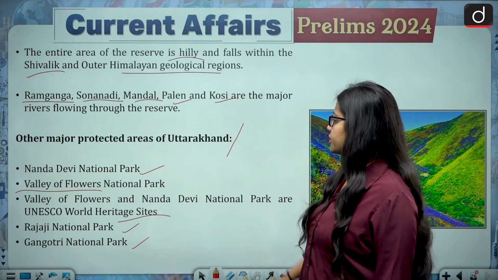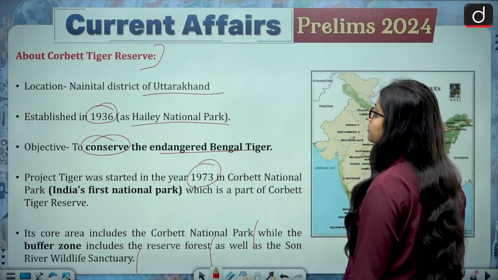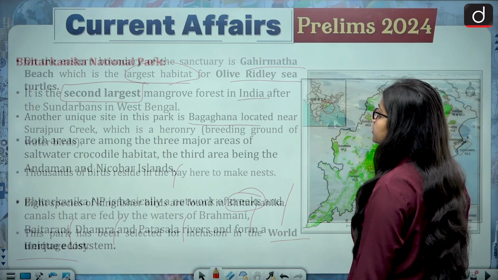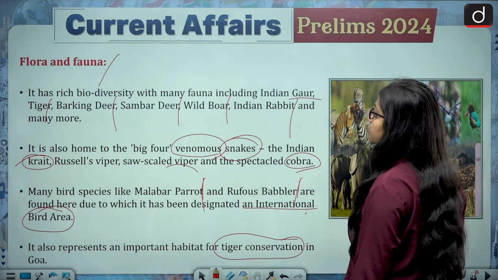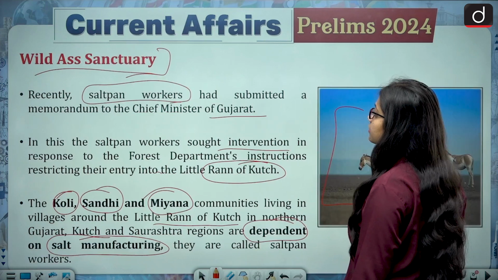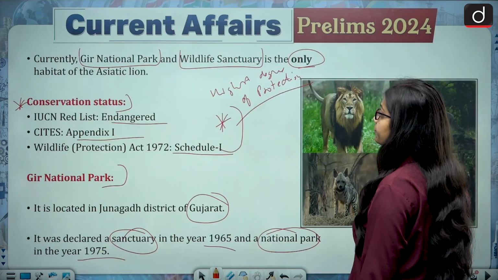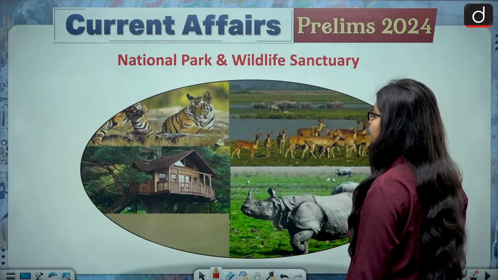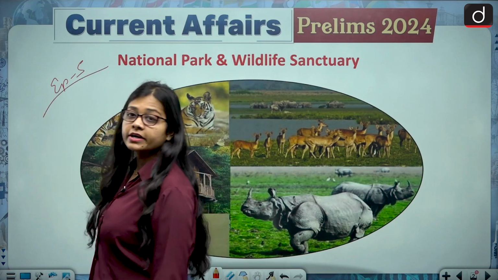So these are the topics which we have discussed in today's video. Let me rewind once again: Corbett Tiger Reserve, then Bhitarkanika National Park, then Madehi Wildlife Sanctuary, then Wild Ass Sanctuary and Wild Donkey Sanctuary also, then Asiatic Lions and Gir National Park. So this was episode 5 of Environment and Geography.